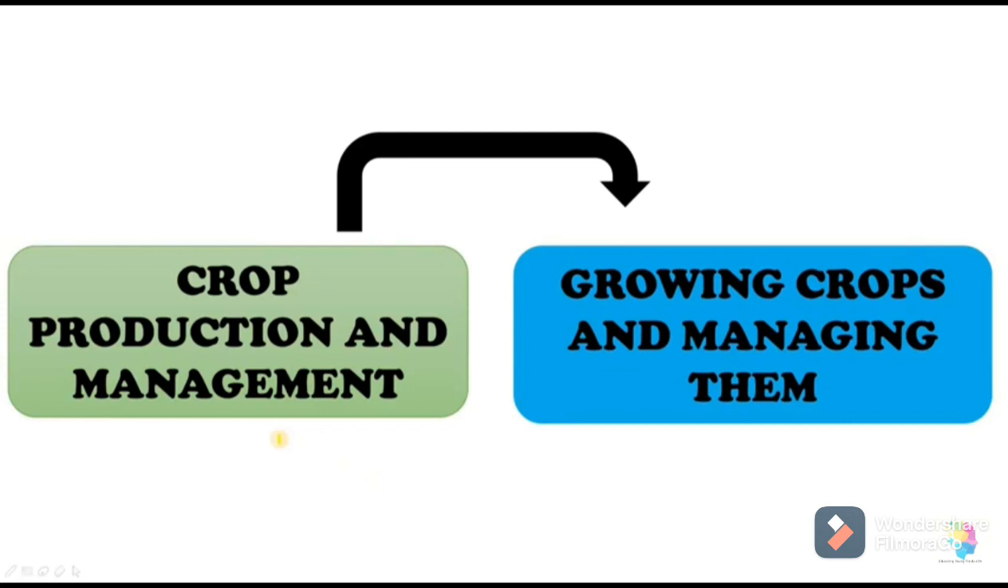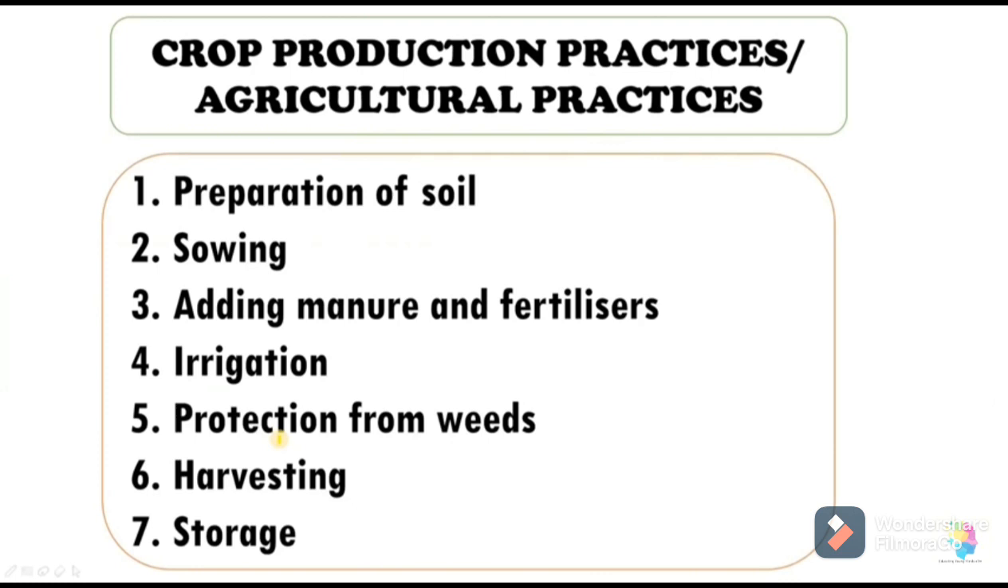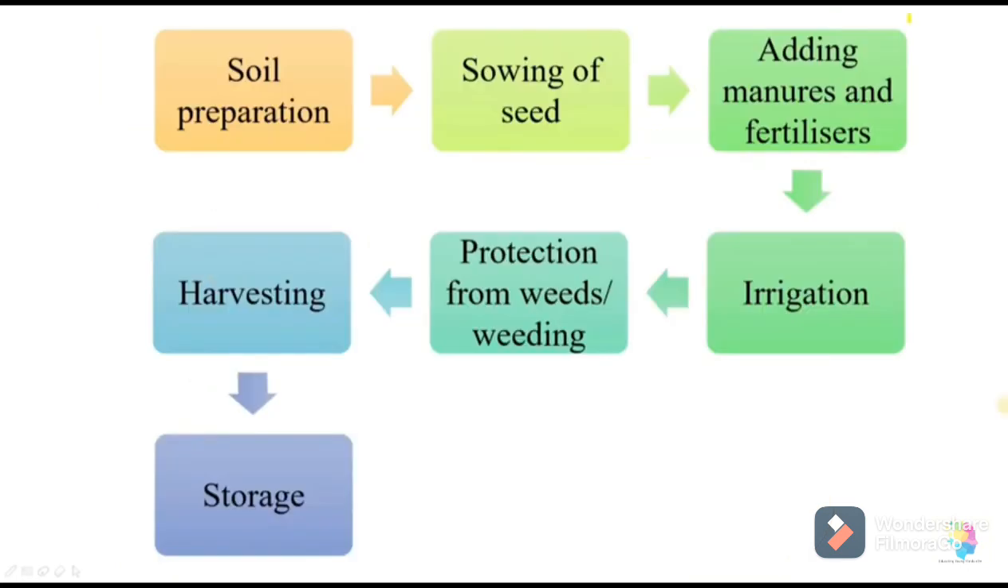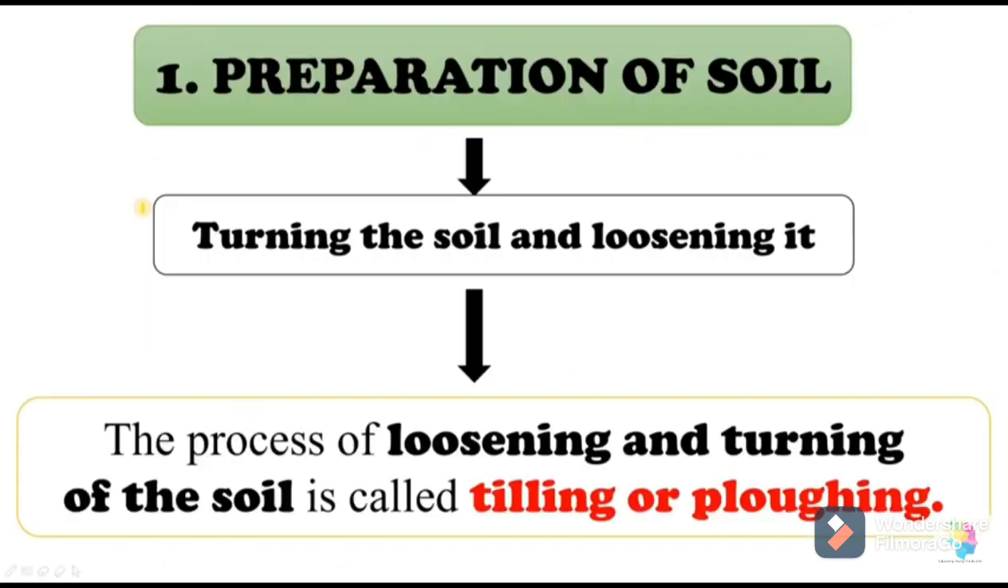Growing crops and managing them, or crop production, consists of certain basic agricultural practices. There are 7 agricultural practices: preparation of soil, then sowing, adding manure and fertilizers, irrigation, protection from weeds, harvesting, and storage. These are the 7 steps or practices involved in crop production. One by one, we will study how all these practices are carried out. So, first is preparation of soil.